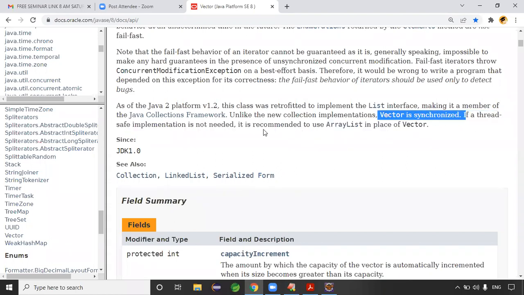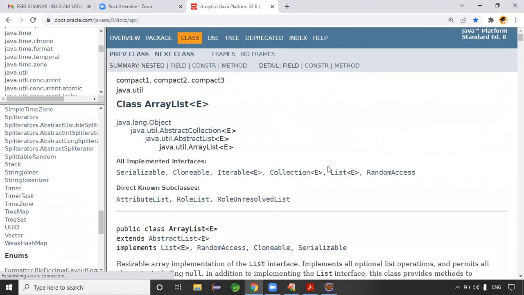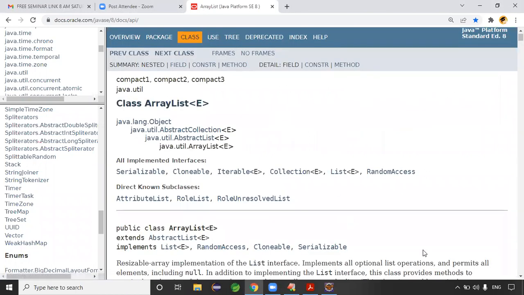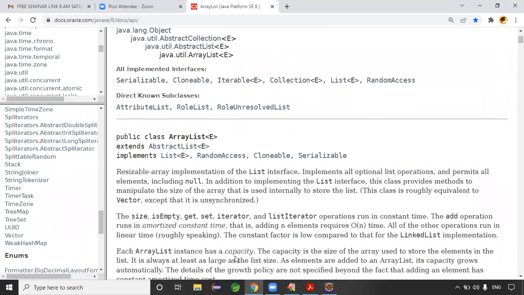Synchronized actually means thread safety. If a thread-safe implementation is needed, use Vector. If the thread-safe implementation is not needed, use what? ArrayList, in place of Vector, right? Exactly. Those are the points I copied from the API documentation itself.